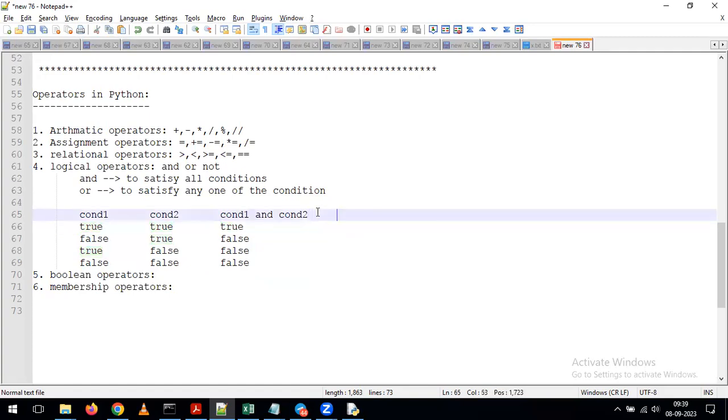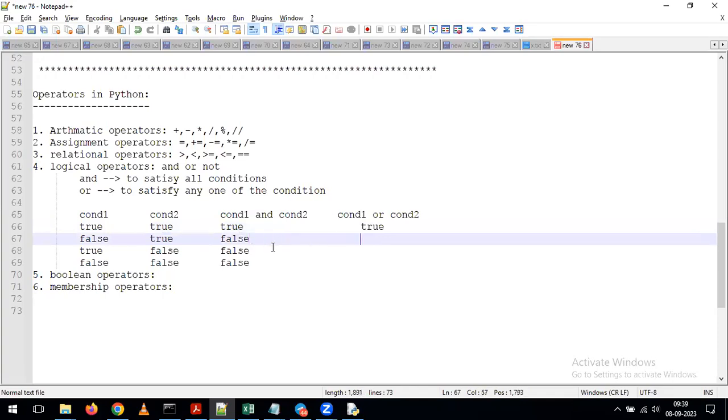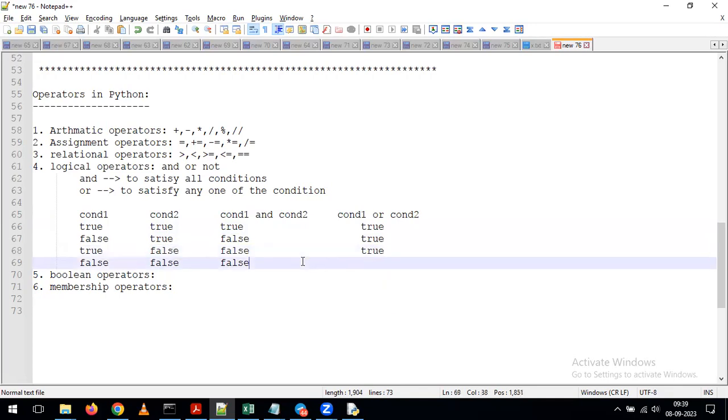In the same way, for example, I am giving condition 1 or condition 2. Now tell me, what is the first one? True or true. What's the output? True only. The same way, next one: false or true. What's the output? True only. In the same way, next one: true or false. Sorry, it's my mistake, it's true only. If you are given true or false, we are getting the value as true only. If both are false, then what will happen? False. It is giving output as false.